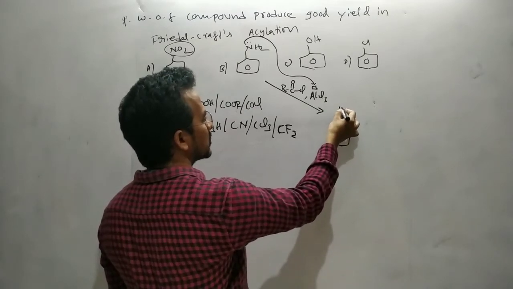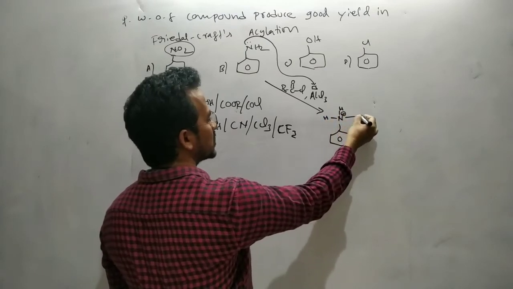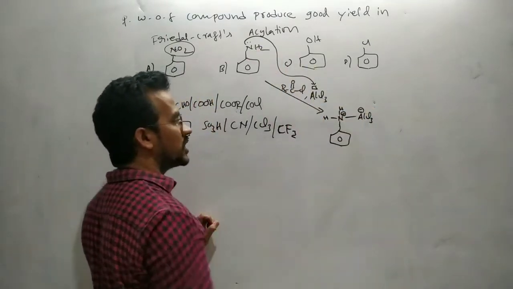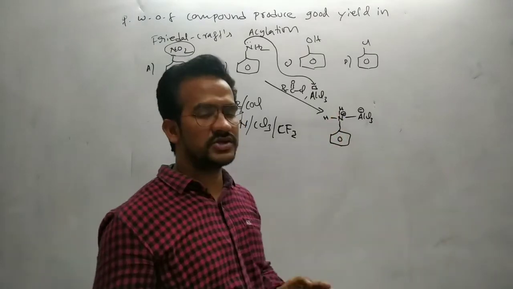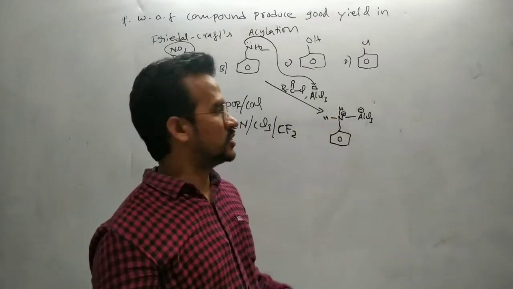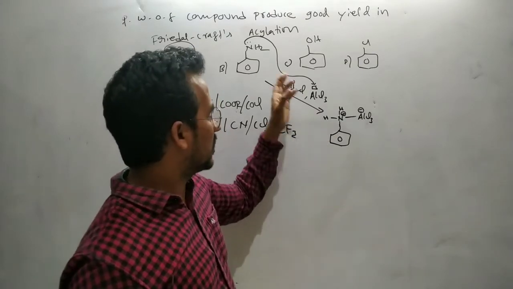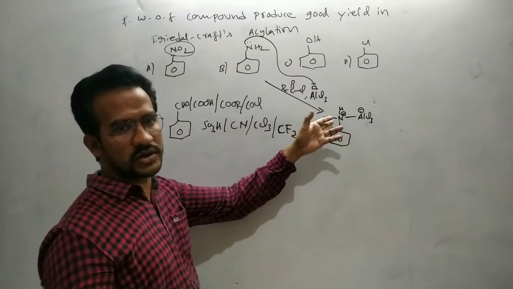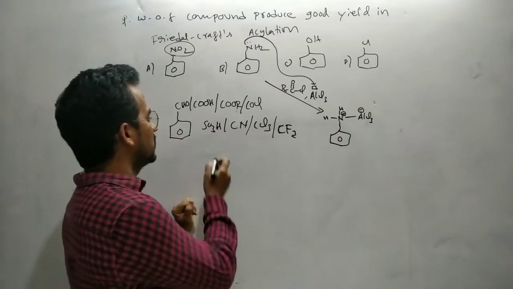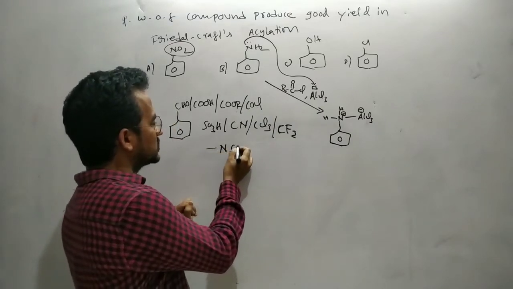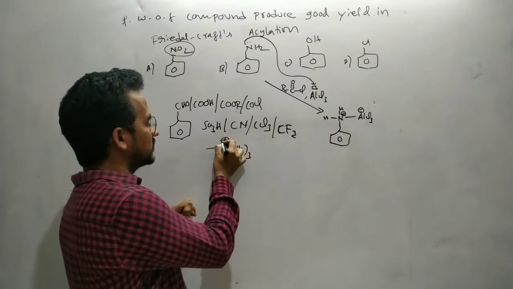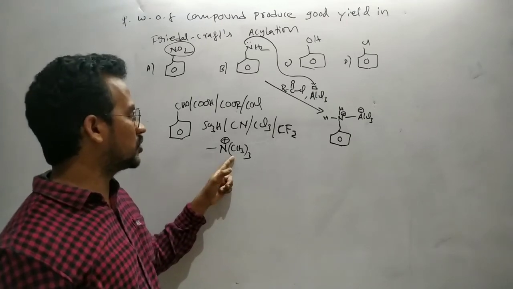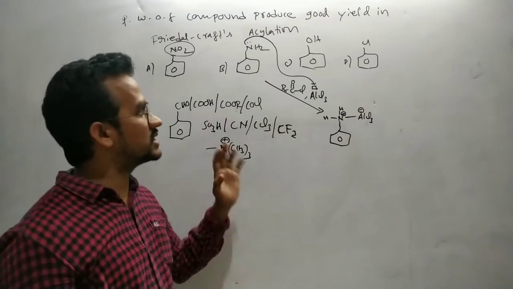Lewis acid-base complex. That means here H, H, this one carries a positive charge, and AlCl3 carries a negative charge. That means this nitrogen becomes a positively charged nitrogen. This positively charged nitrogen is a very strong minus I group, so it is also not involved in Friedel-Crafts alkylation and acylation, because the donating group becomes a very strong electron withdrawing group, the positively charged nitrogen. Also we can say that N(CH3)3 plus is a very strong withdrawing group that deactivates the benzene ring. So benzene containing this group is also not involved in Friedel-Crafts acylation as well as alkylation reaction.